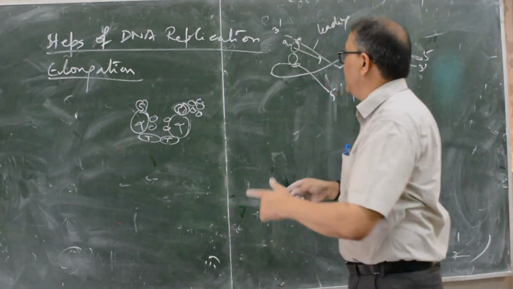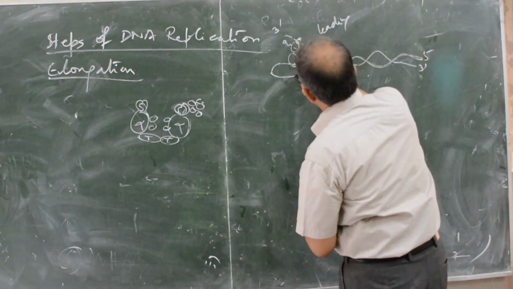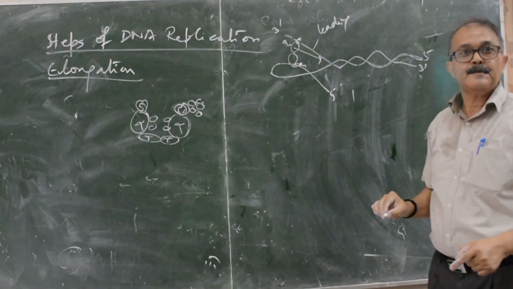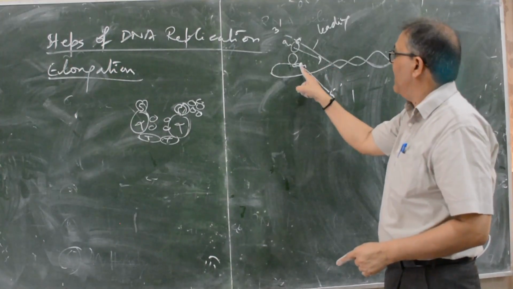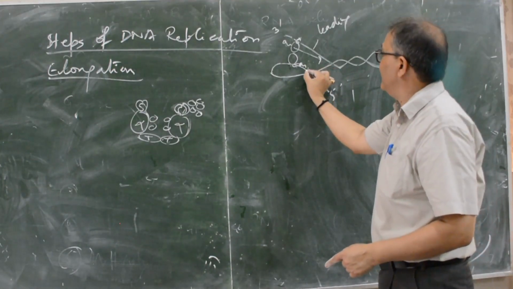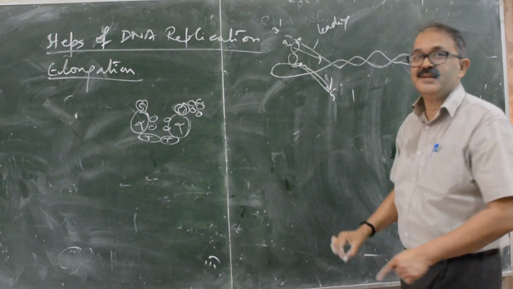You see here. This is 5 to 3. Then primase enzyme synthesizes RNA primers. DNA polymerase will move, and this DNA polymerase will synthesize like that. Okazaki fragment.